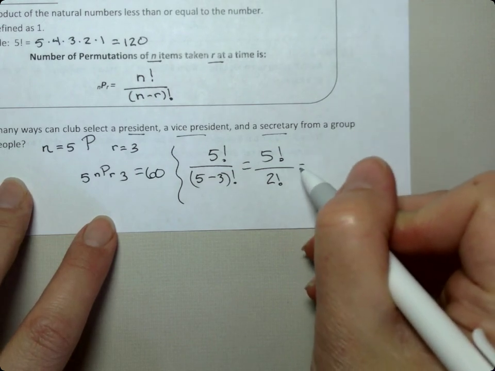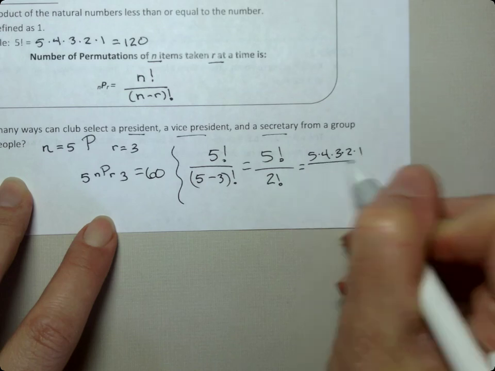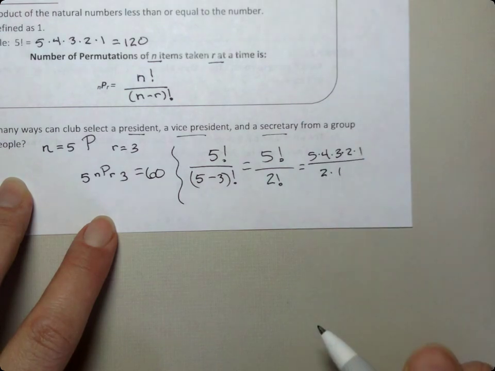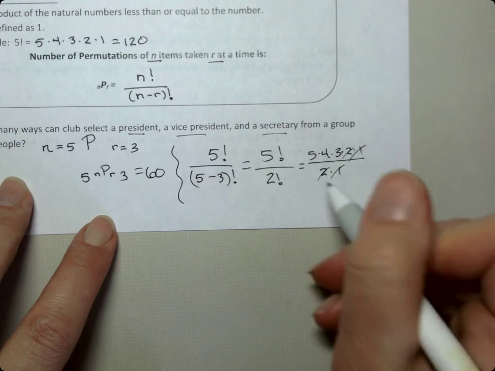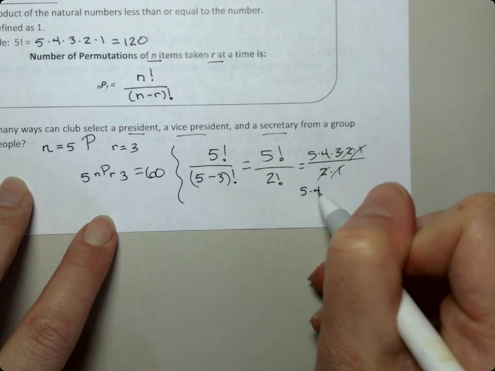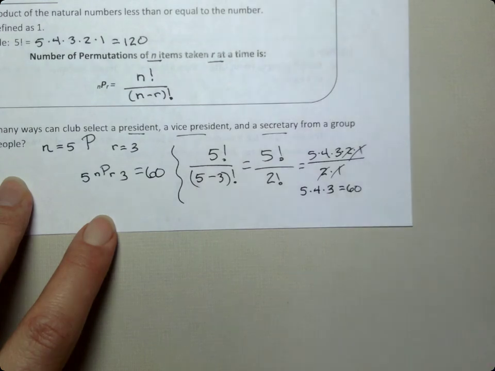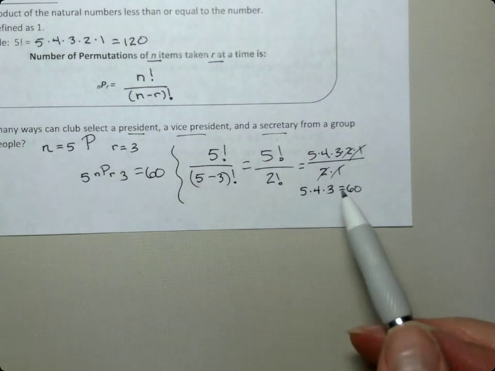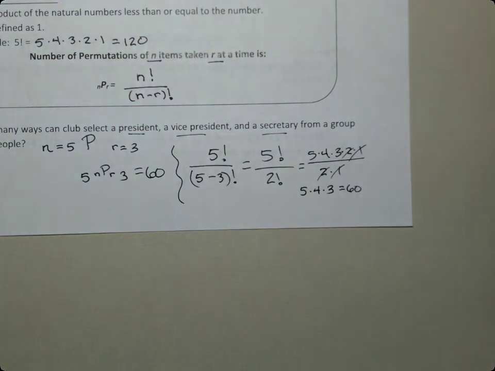So I would actually write out 5 times 4 times 3 times 2 times 1, and the bottom would be 2 times 1. And if you remember anything about fractions, we can cancel these guys, and what's left is 5 times 4 times 3, and guess what that amounts to? 60. So I can do this by hand, but we're going to let the calculator do that for us.